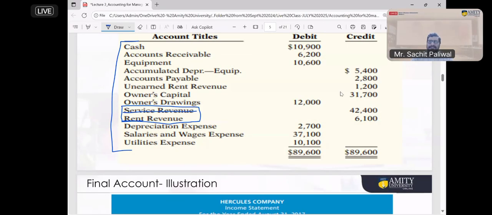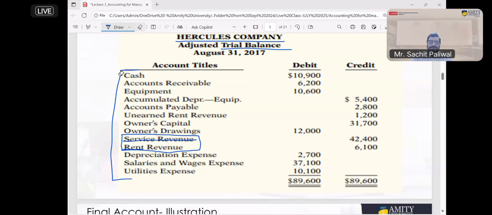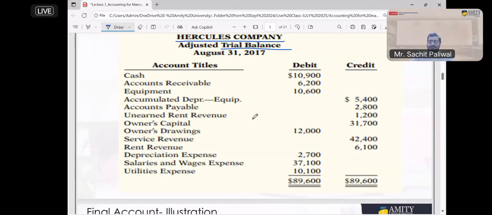You can see here, this is the trial balance we already have in the question. From this trial balance, you have to identify which expenses are provided here. So is cash an expense? Hello, please answer quickly. Is cash an expense? No. Great. Is accounts receivable an expense? No. Equipment is also not an expense. What about accumulated depreciation? Yes, depreciation is an expense. So how much? 5,400. We just record this as an expense.